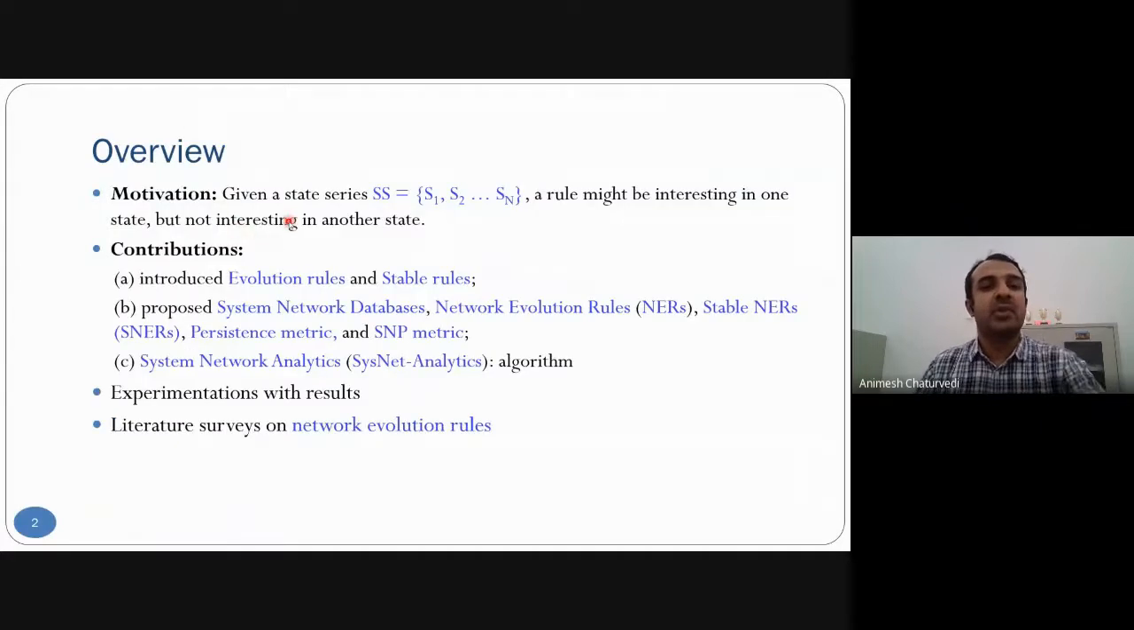The motivation about the work is that we have a state series of multiple states, and rules could be interesting in one state and not interesting in another state. Our contributions are that we defined the evolution rule, the stable rule, and then the persistent matrix and the SNP matrix. We then also described our algorithm, presented experimentation results, and given a thorough literature survey.